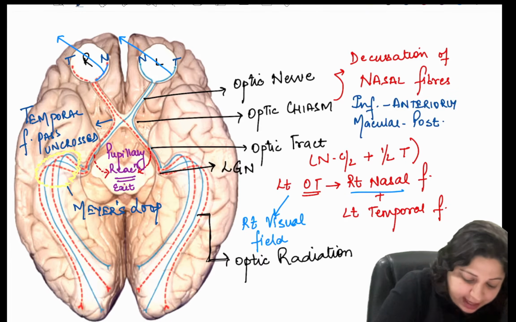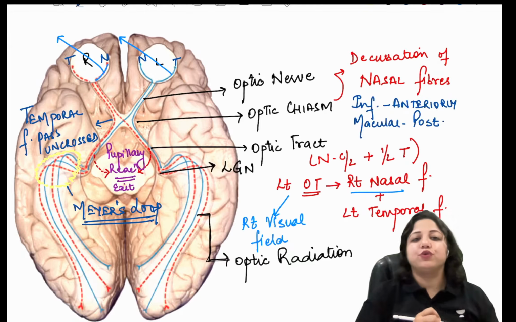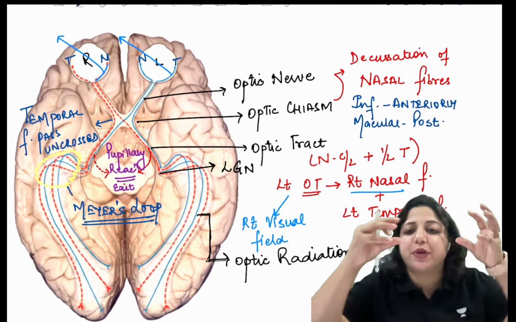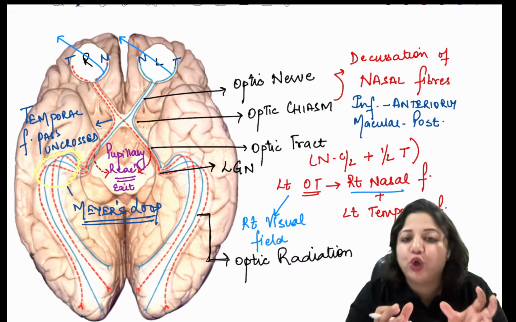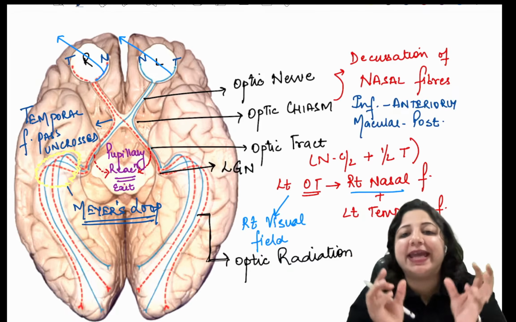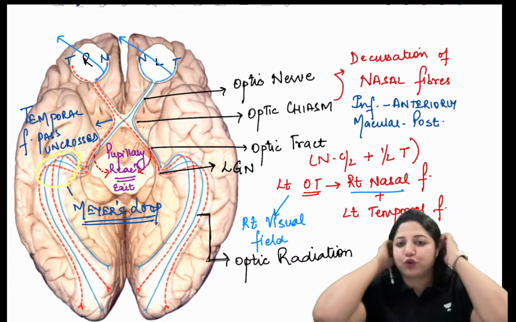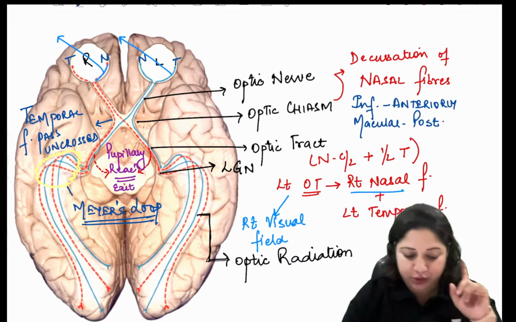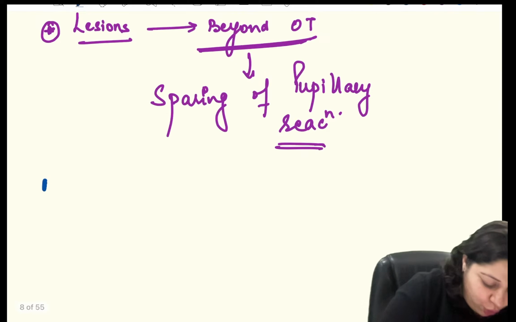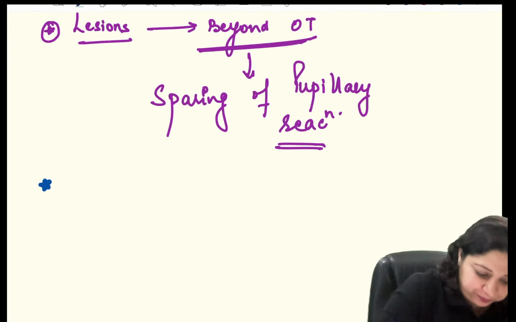This Meyer's loop is present in the temporal lobe and is formed of the inferior fibers of the optic radiation.